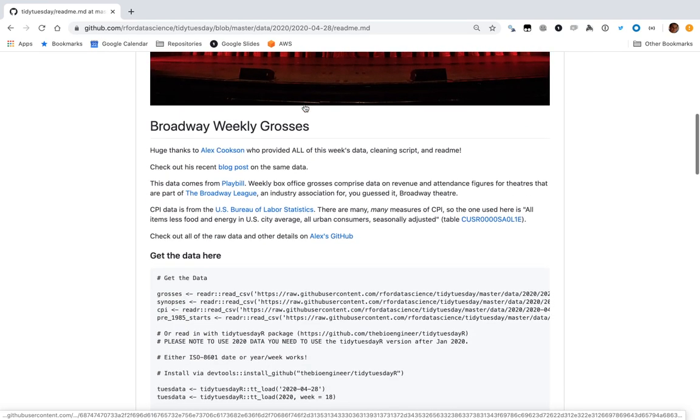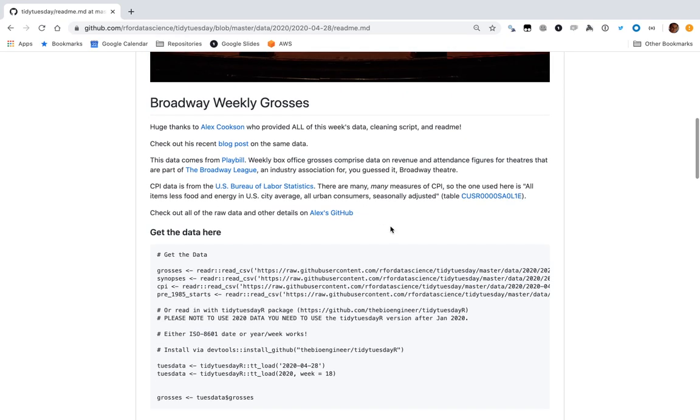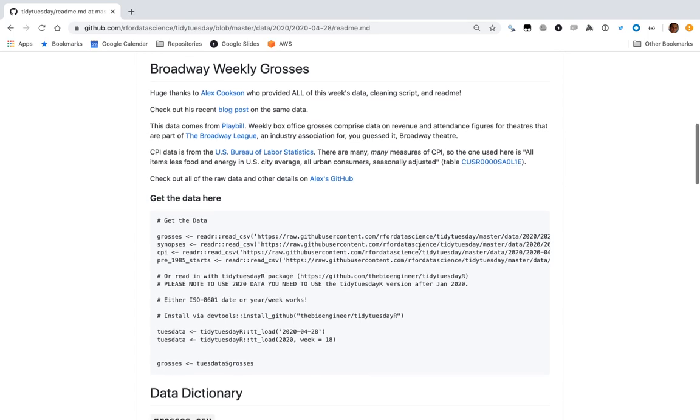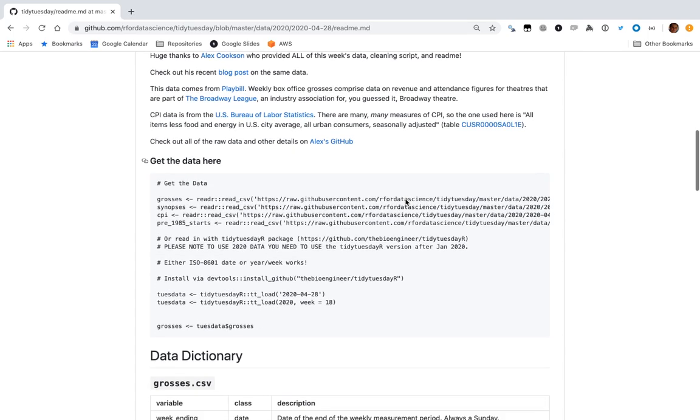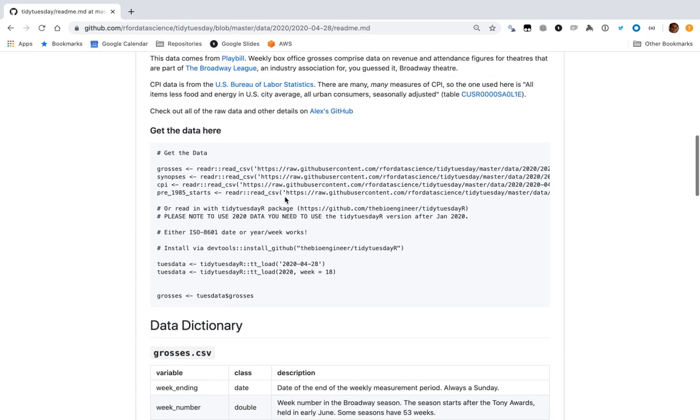So I'm not a Broadway super fan, but I live in New York City, and I'm a big fan of Broadway shows. So I'm really excited to see some of the things that we can learn about Broadway shows.